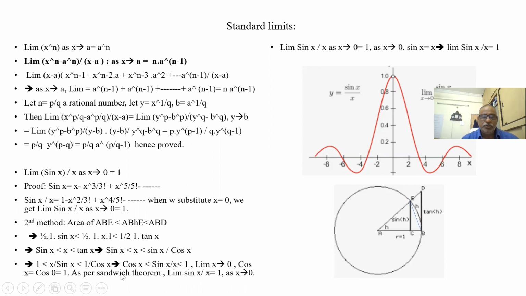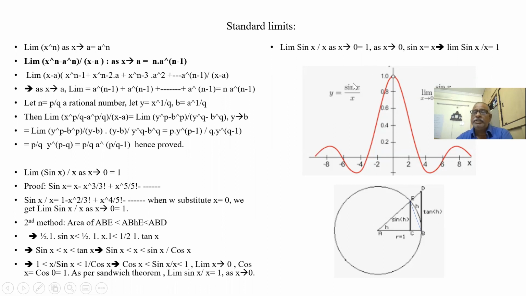As X tends to 0, this is Sandwich theorem. As X tends to 0, this is 1. Cos 0 is 1. So sin X by X is also 1. So I brought it into a sandwich mode from the areas of a triangle. This is also proof for sin X is less than X, less than tan X.